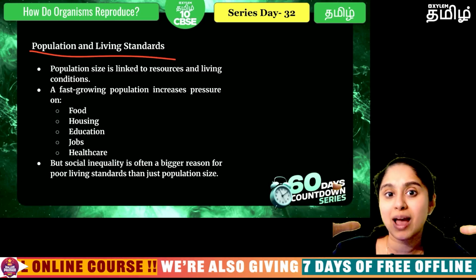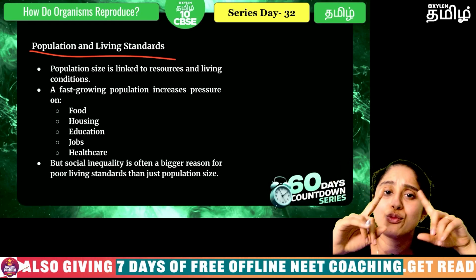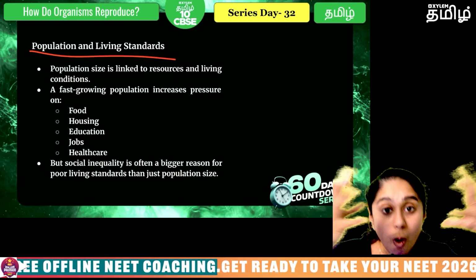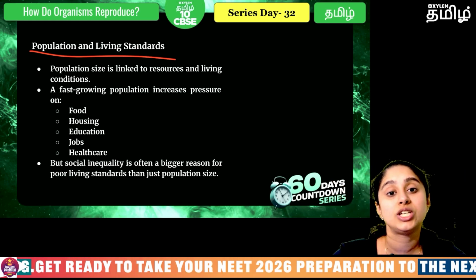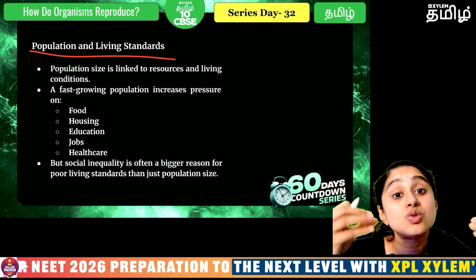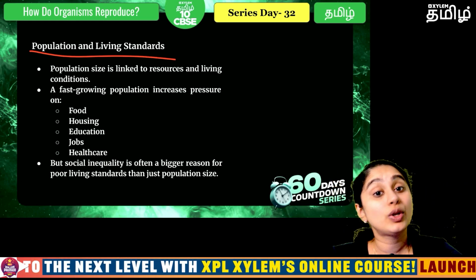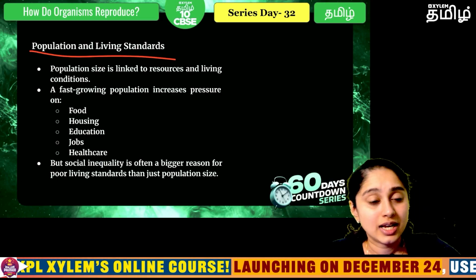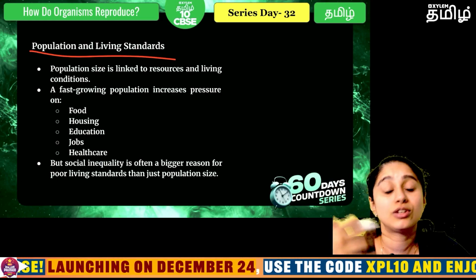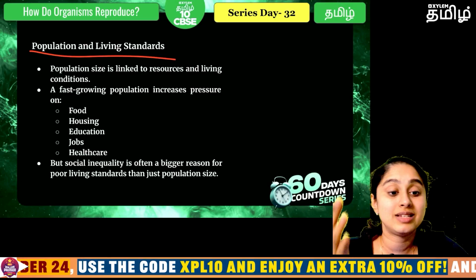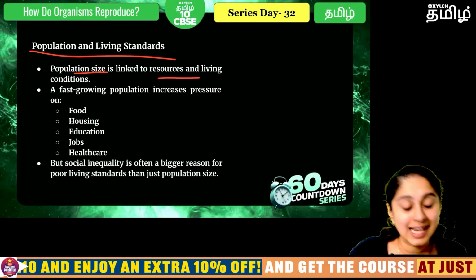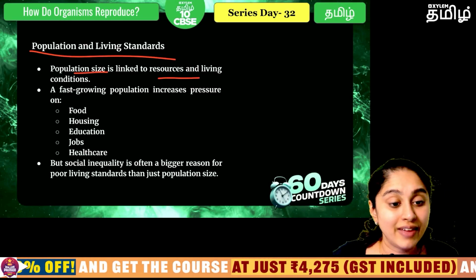Now the same family, if they had only 2 children or 1 child, then all this money, all this energy, all these efforts they can invest in this one particular child. The child will get better food, better education, and better facilities to live in, because definitely the population size is linked to the resources and the living conditions.